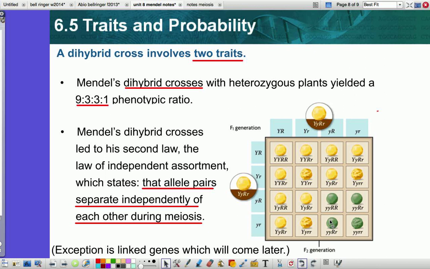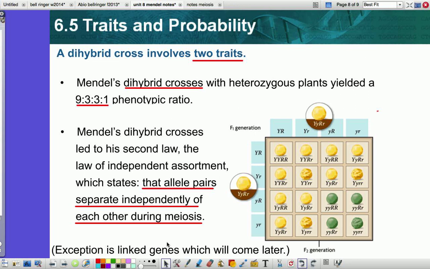And this really demonstrates the law of independent assortment, because it says the seed color does not rely on the shape of the seed; they aren't tied together when you do a cross of the alleles. But there is an exception, and it's called linked genes, which we will talk about in our advanced Mendelian genetics coming up after spring break.